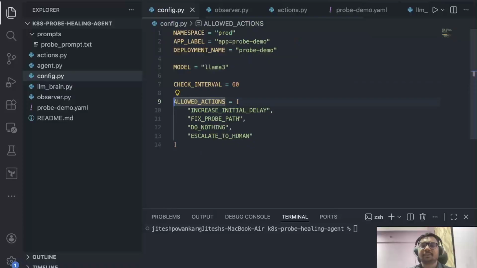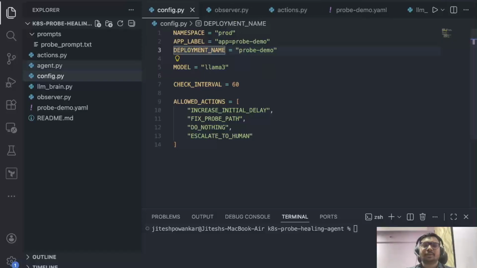So if you come here, these are the actions we have specified. We are saying: increase initial delay, fix probe path, do nothing, or escalate to human. And if you see here, we have 60 seconds, and this is the model. So this is the configuration we are specifying: this is the namespace, app name label, deployment name.